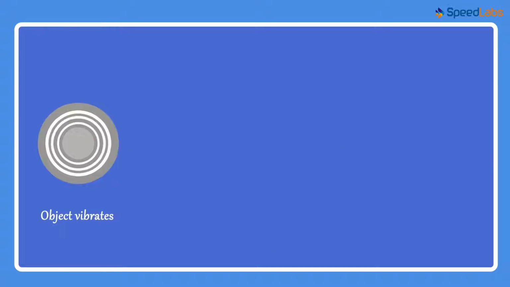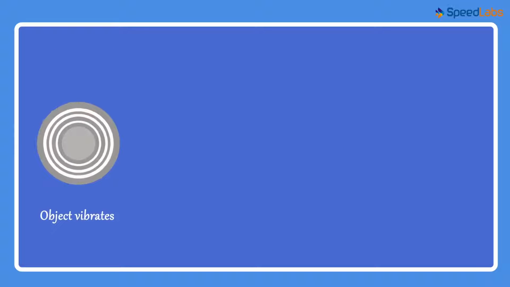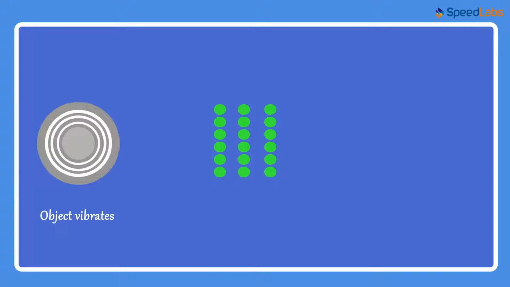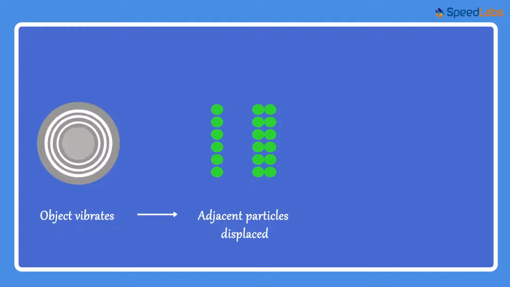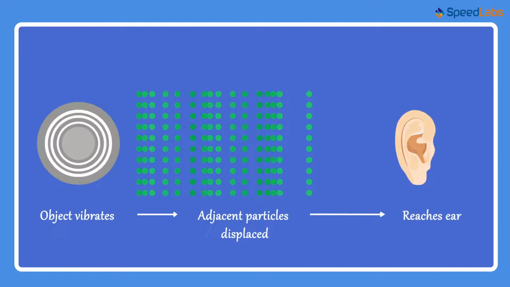We now know that sound is produced by vibration. When the object is vibrating, it sets the particles of the medium around into vibration. In the process, the nearest particles to the source get displaced from their mean or equilibrium position. They start to collide with the particles adjacent to them. The adjacent particles then also get displaced from their mean positions. They in turn do the same to their neighboring particles. This process continues in the medium till the sound reaches our ear.